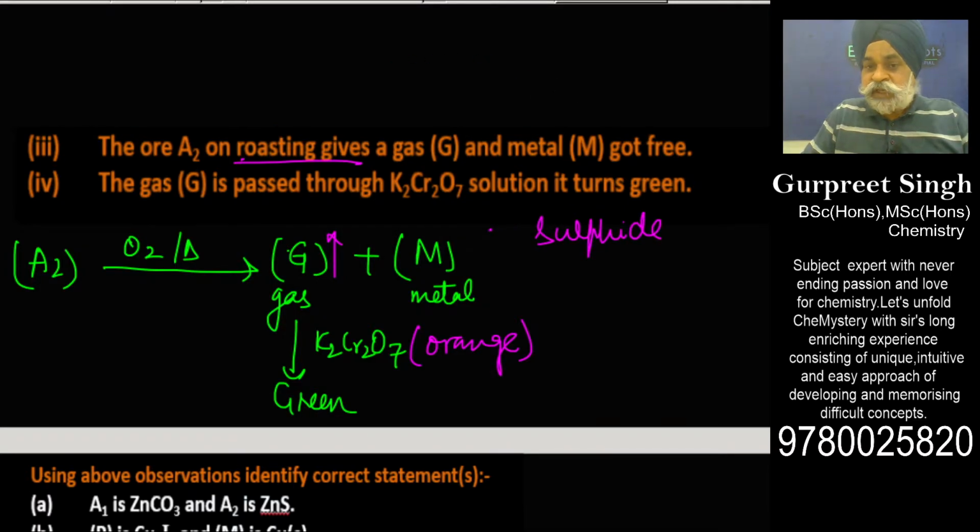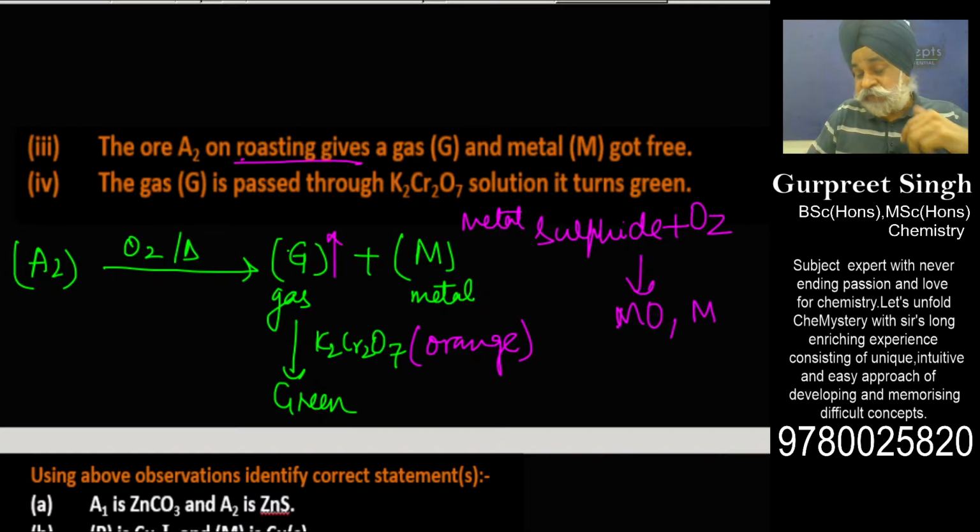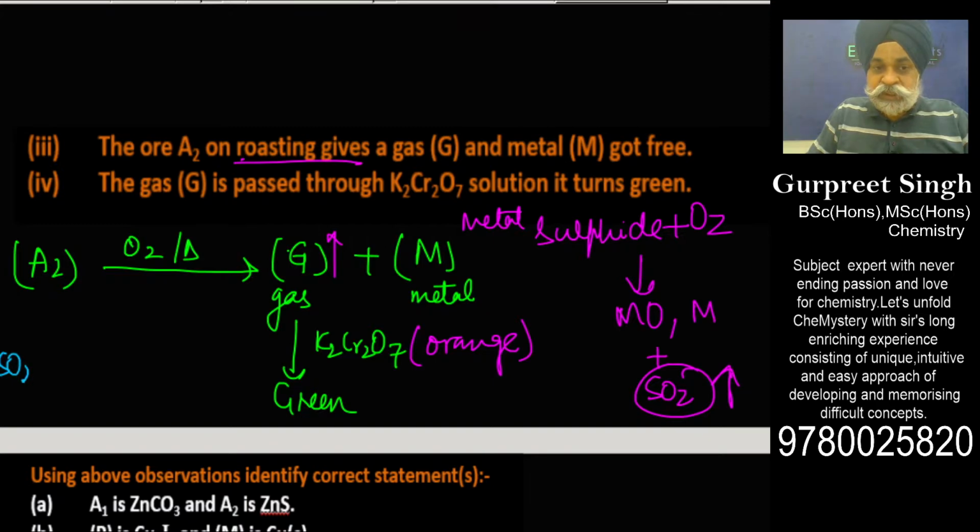Whenever a metal sulfide ore is treated with oxygen, a metal oxide is formed, or the metal itself can be formed if it falls under the case of self reduction, and along with it SO2 gas is generated. SO2 can decolorize potassium dichromate because SO2 in itself is a reducing agent.